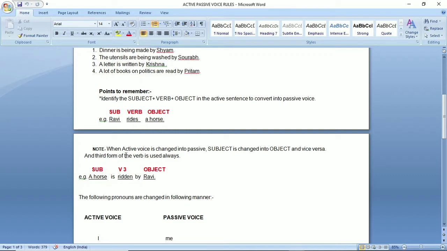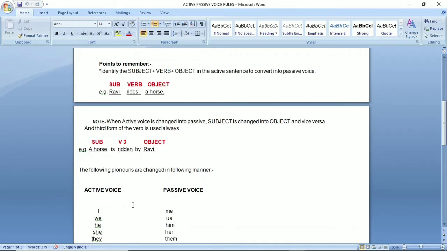So let us see. When active voice is changed into passive, subject is changed into object and vice versa. Vice versa means subject is changed into object and object is changed into subject. And the third form of the verb is always used. So a horse is ridden by Ravi. This is the passive voice of the sentence Ravi rides a horse. Who rides a horse? Ravi. Now, a horse is ridden by Ravi. What work is done? Horse is ridden.